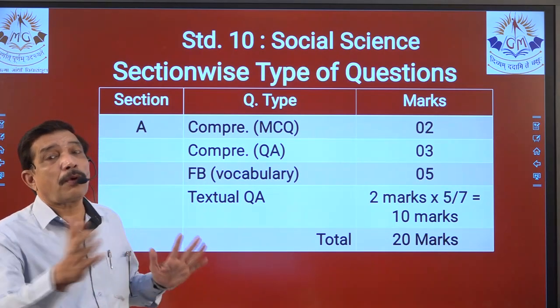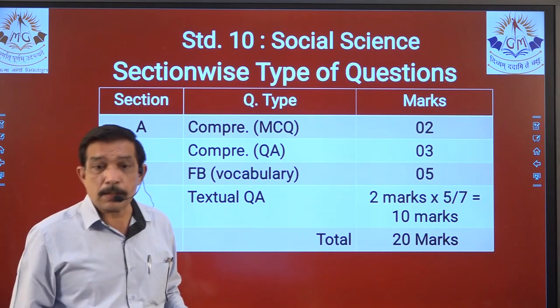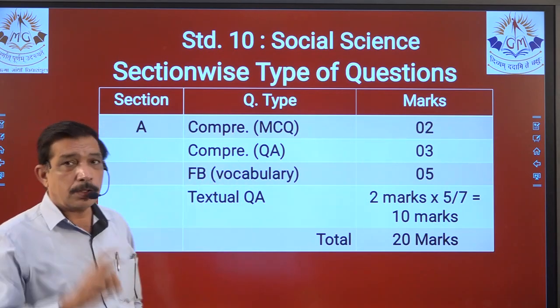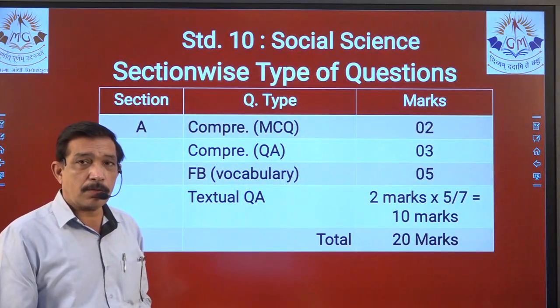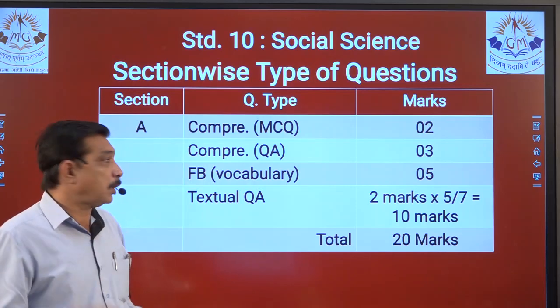So in that way four options will be asked, right? We know the answer, right? He took it from the postmaster. So that way MCQ based questions will be asked from the comprehension. A short passage from any of the chapters of First Flight will be given, and you have to answer two MCQs.